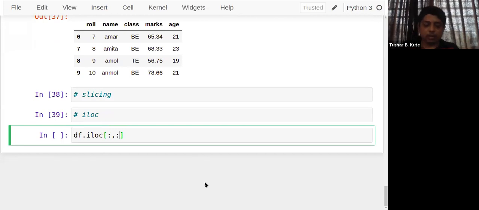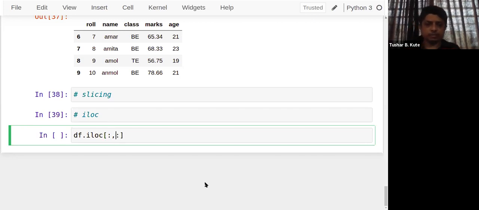In square brackets, I have mentioned a colon before the comma, and a colon after the comma. Before the comma, we have to specify the range of rows, and after the comma, you have to specify the range of columns. Using that, we can specifically extract the rows and columns.